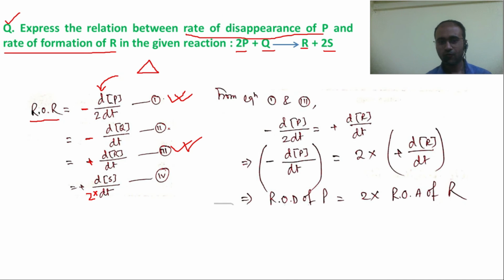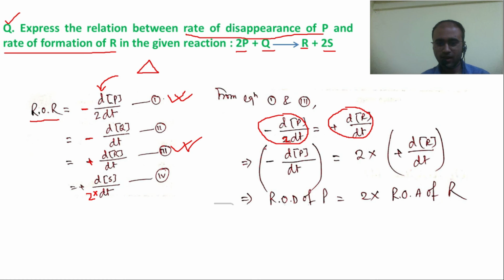From 1 and 3 we can write, because these expressions are mathematically equal to each other, minus change in concentration of P by change in time multiplied by stoichiometry is equal to the rate of reaction in terms of R. Now let us separate this stoichiometry.